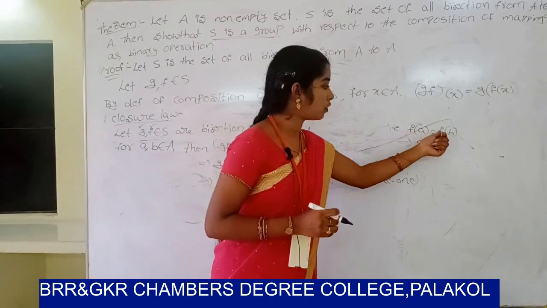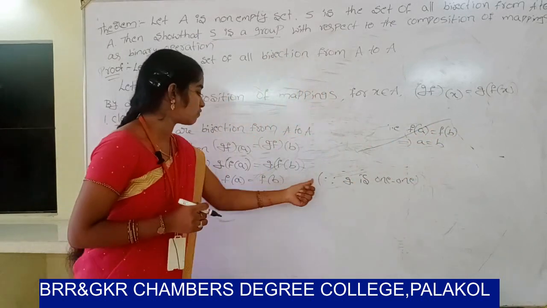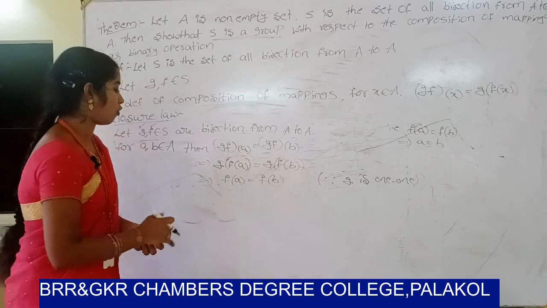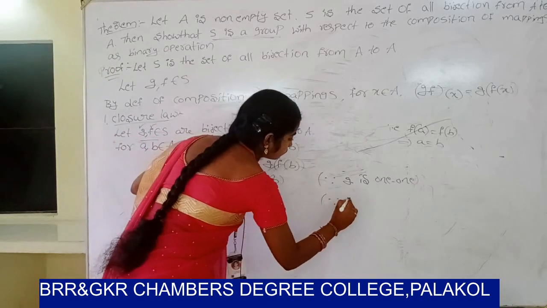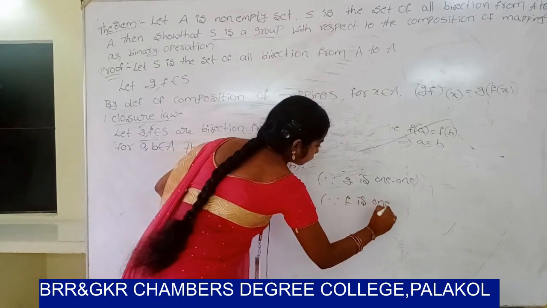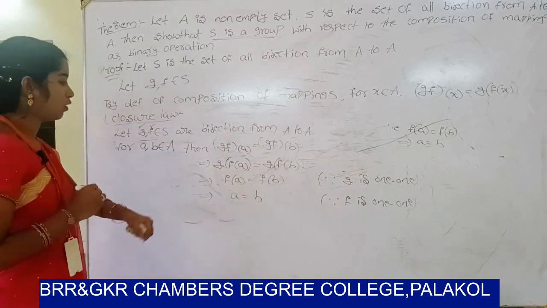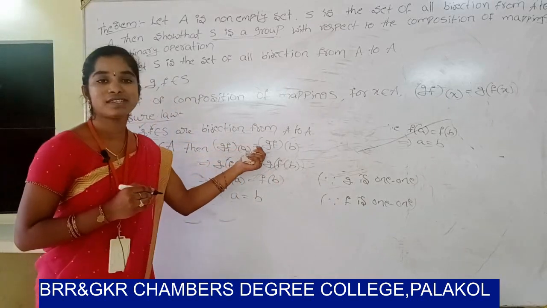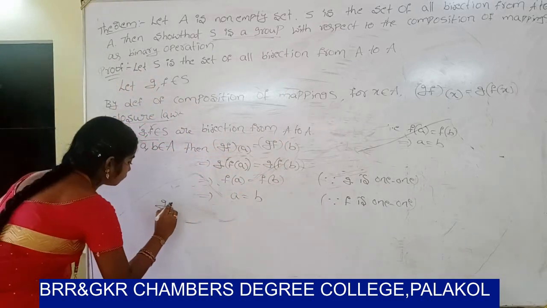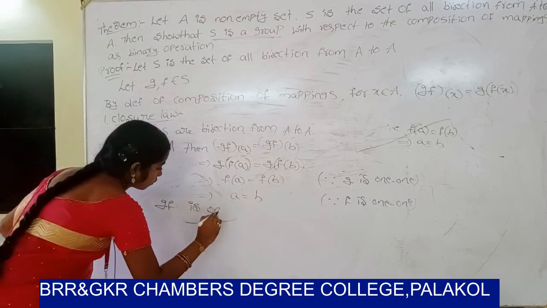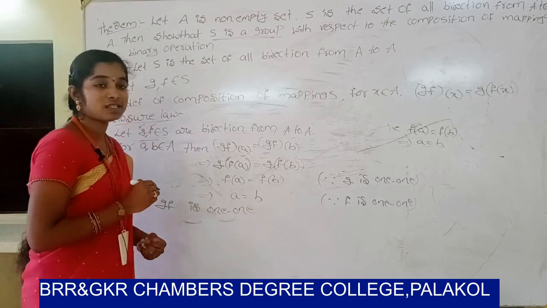Since F is one-one, a equals b. So ZF of a equals ZF of b implies a equals b. So ZF is one-one.